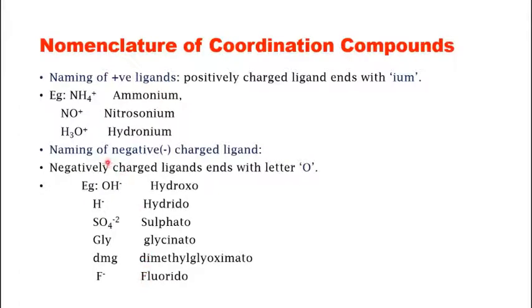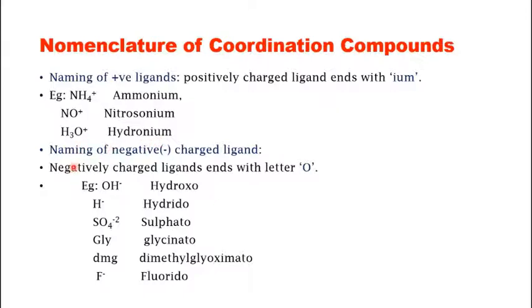Then next up you have naming of positive ligands. Whenever you have positively charged ligands in your complex, you will end the naming with ium. For example, NH4+ is ammonium, NO+ is nitrosonium, and H3O+ is hydronium.